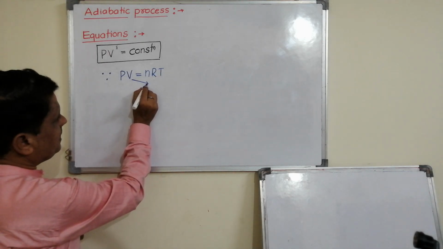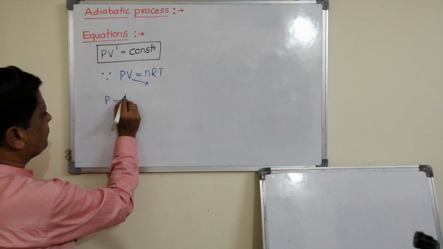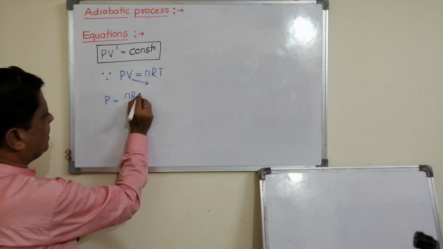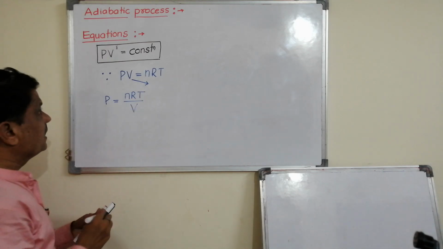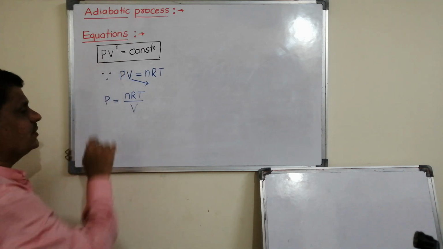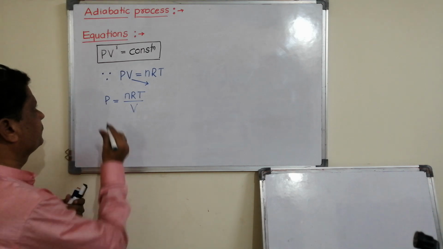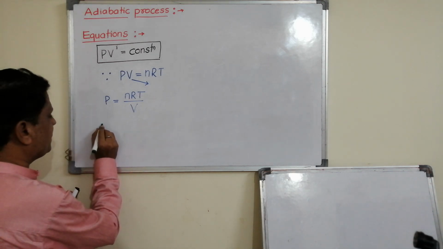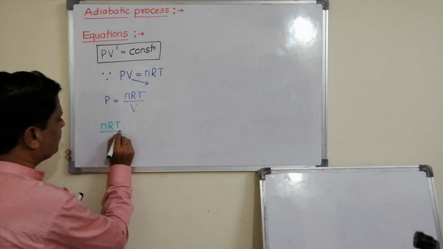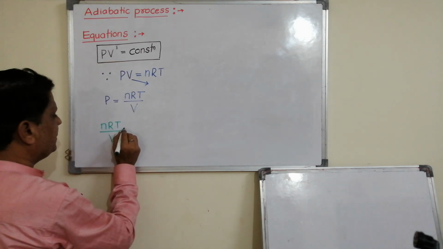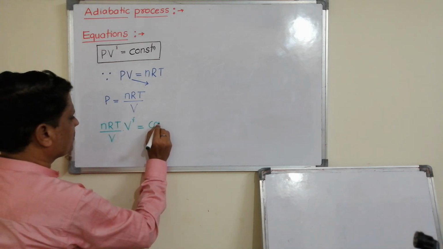If I send this V this side, then I can say P is equal to nRT by V. Now this P, let us substitute here. Then nRT by V into V to the power gamma is equal to constant.